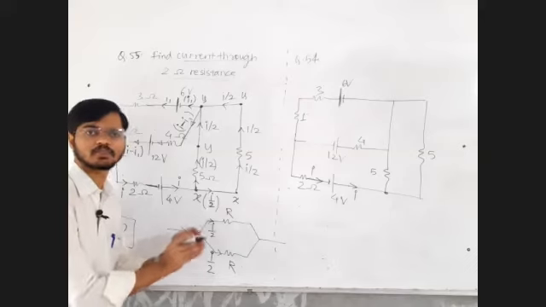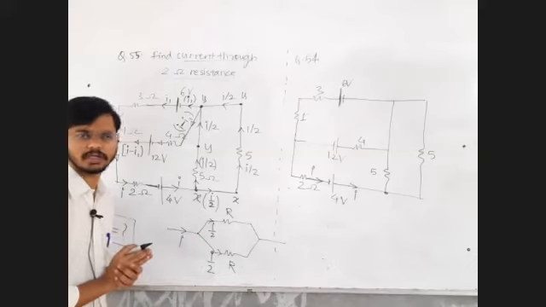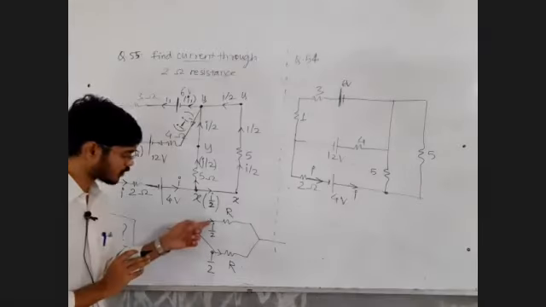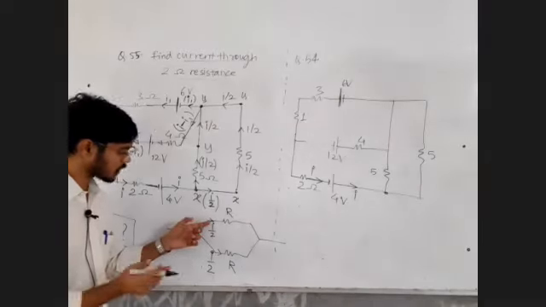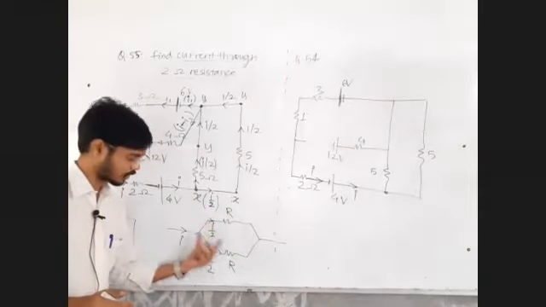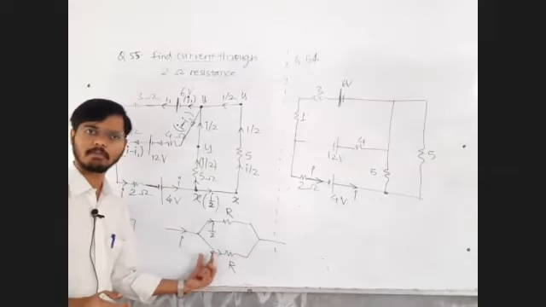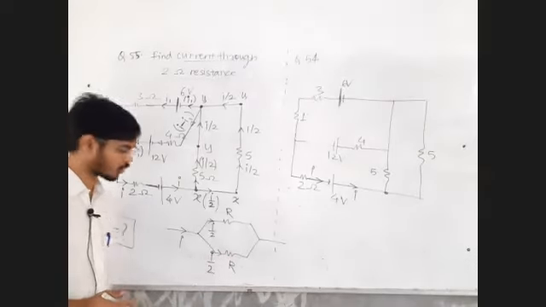Current divides as per the fraction of conductance. Each branch will get its own conductance fraction multiplied by the total current.